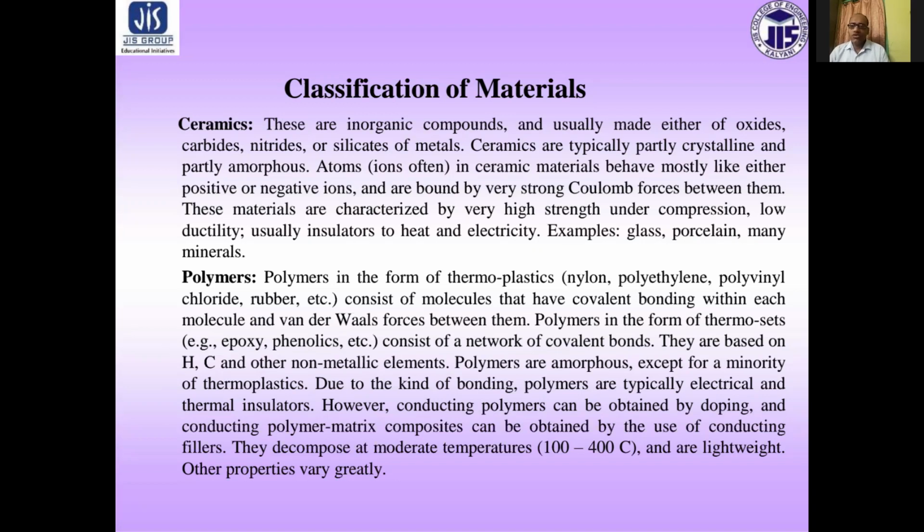Due to the kind of bonding, polymers are typically electrical and thermal insulators. However, conducting polymers can be obtained by doping, and conducting polymer matrix composites can be obtained by the use of conducting fillers. They decompose at moderate temperatures between 100 to 400 degrees centigrade. Mostly they are lightweight and other properties vary greatly.